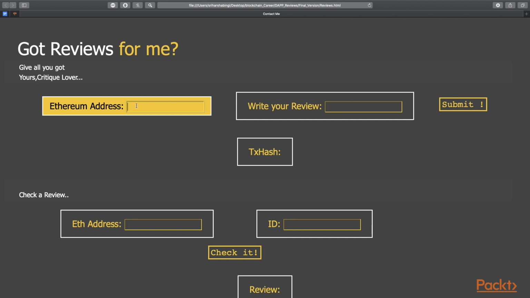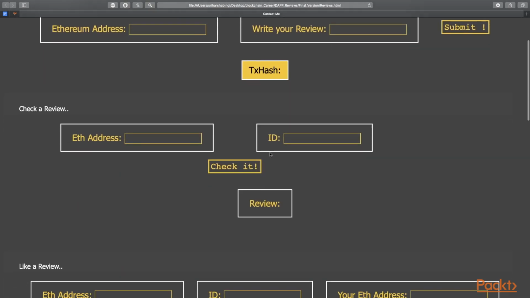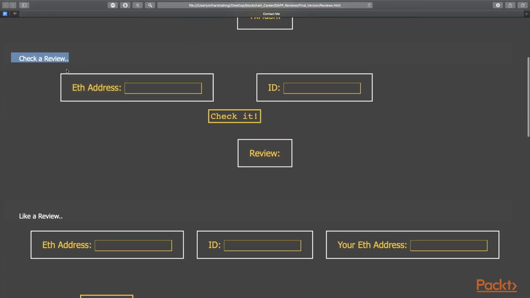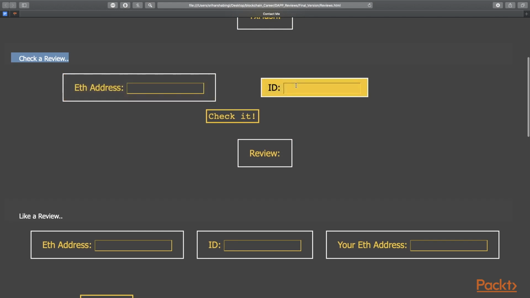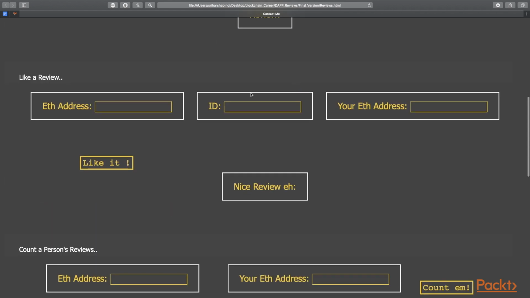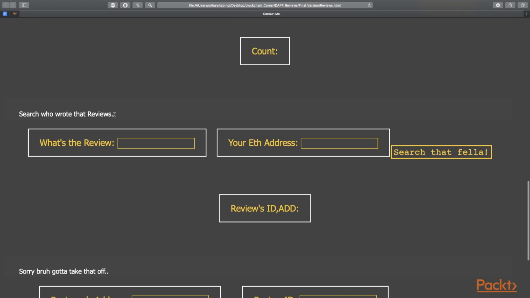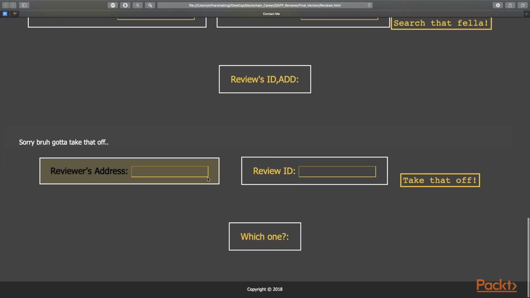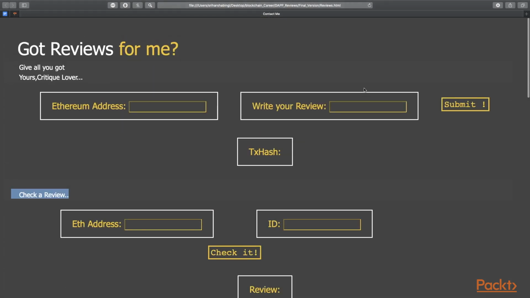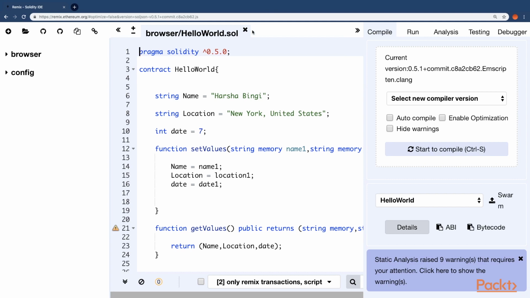Once you write the review, you will get the transaction hash. To check the review, you can use the Ethereum address and the ID of the review. We will write the function for that and put the ID variable as well. You can like the review, count a person's reviews, search who wrote the reviews, and take down the review. These are all the functions. Alright, let's dive into the code first.